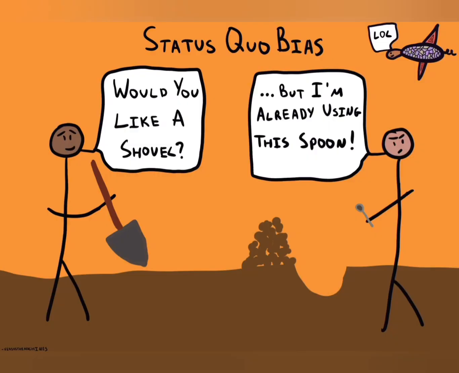Status quo bias. Status quo bias is the psychological inclination to resist change, leading individuals to prefer the current situation or state of affairs. This means that, in many cases, maintaining the status quo feels more comfortable than making a change, even if the change could bring about better results or outcomes.